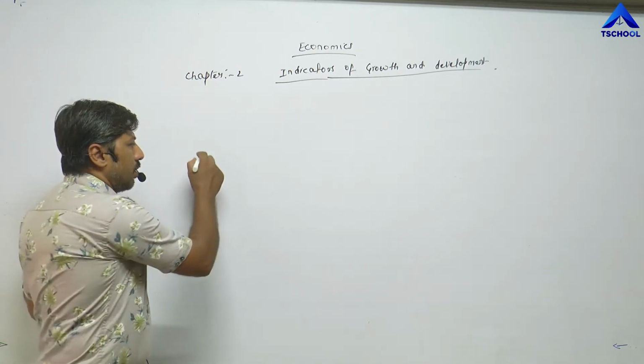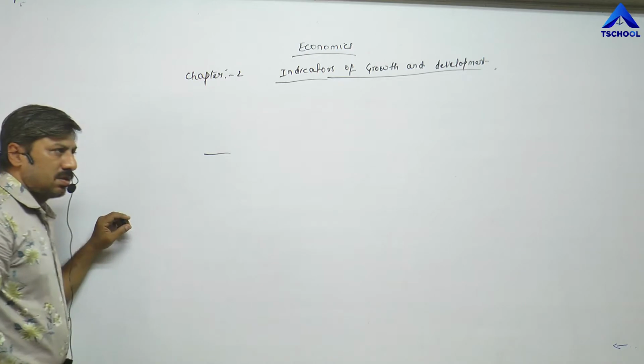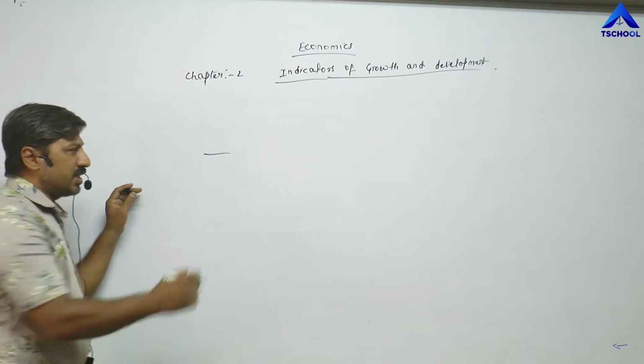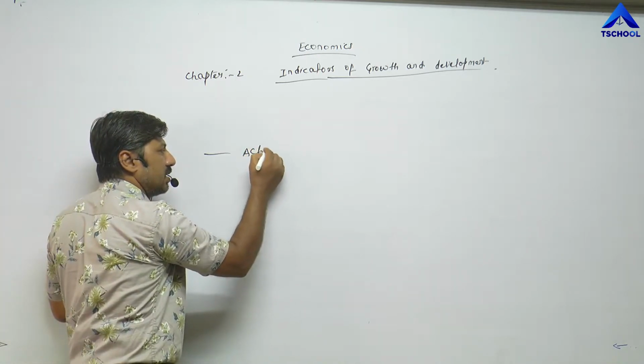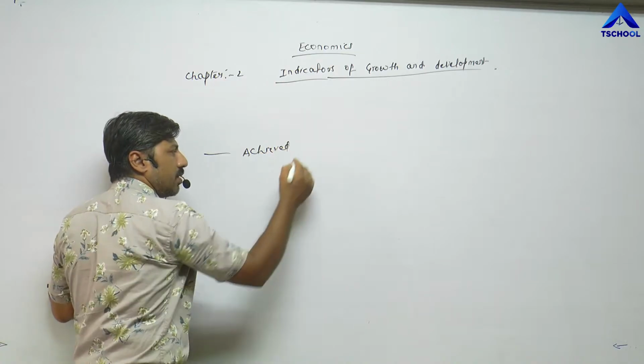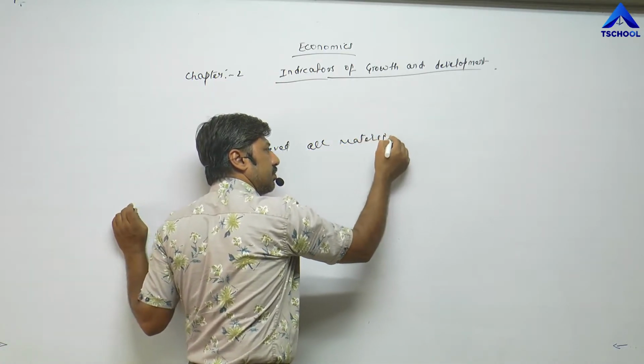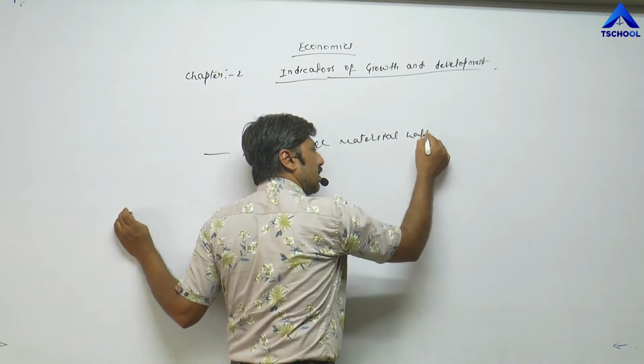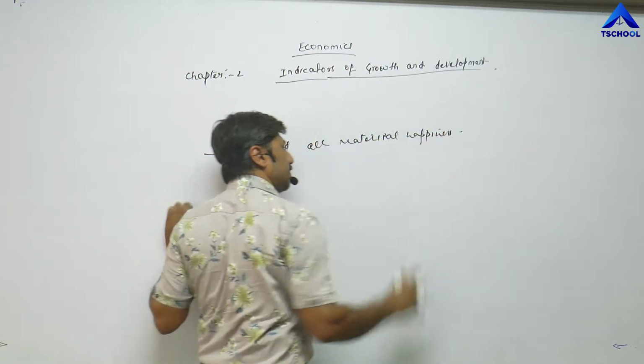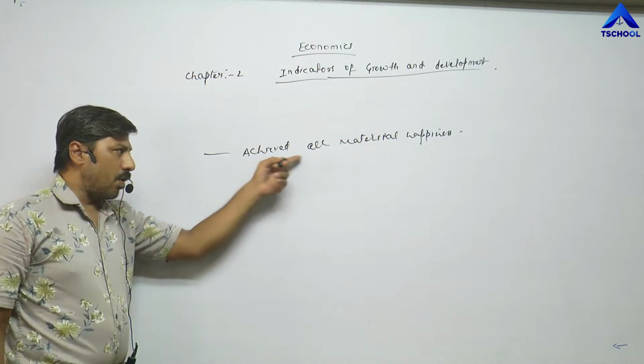Then one point comes when he has achieved all material happiness.